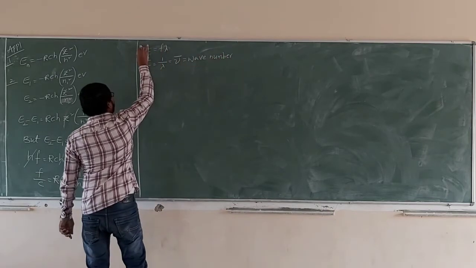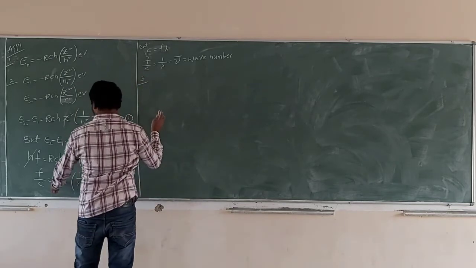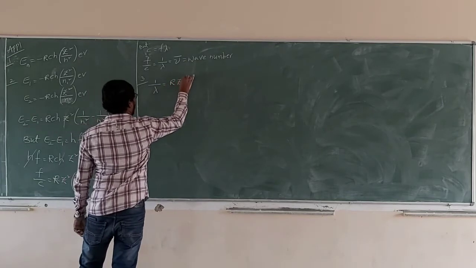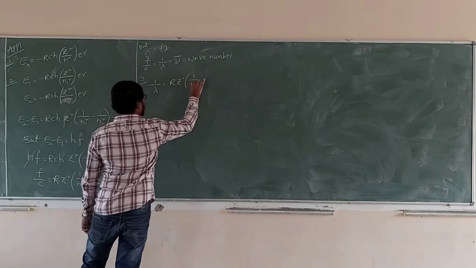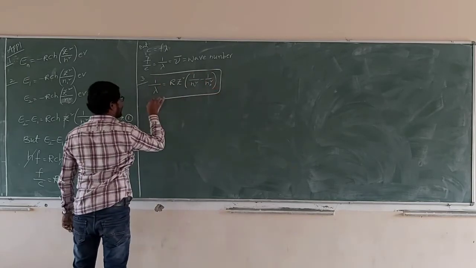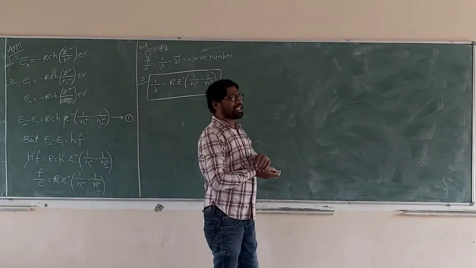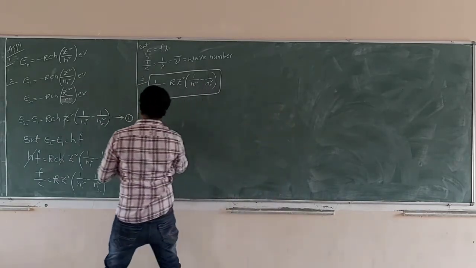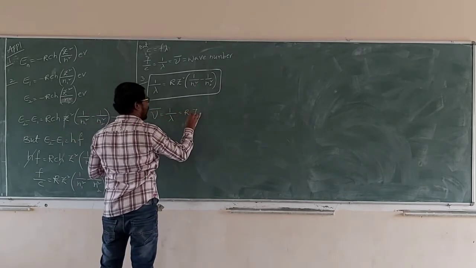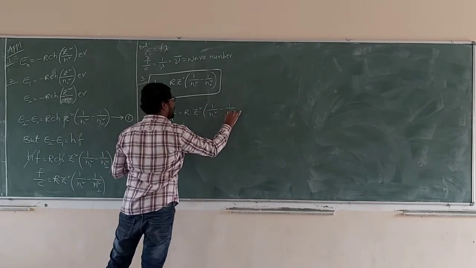So here 1 by lambda is equal to R Z square of 1 by n1 square minus 1 by n2 square. This is finally what we want to calculate, the series limit. 1 by lambda, also called nu bar, the wave number, is equal to R Z square of 1 by n1 square minus 1 by n2 square.